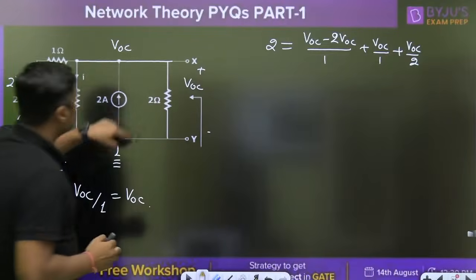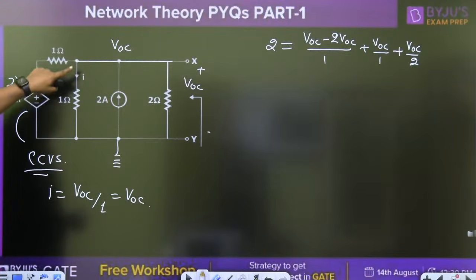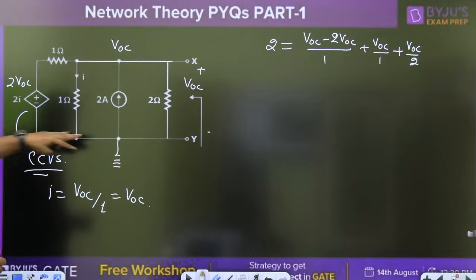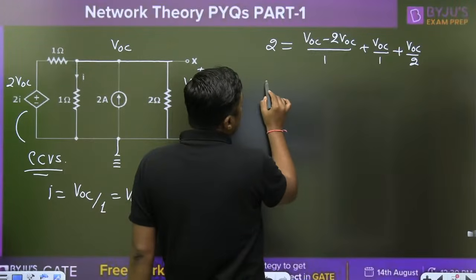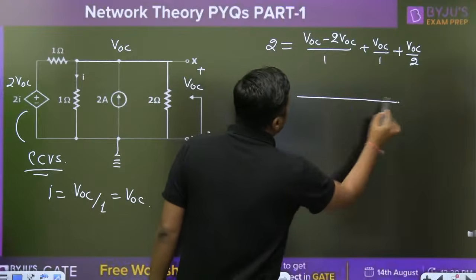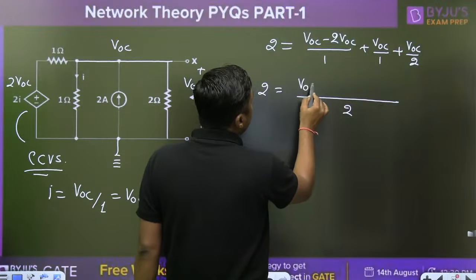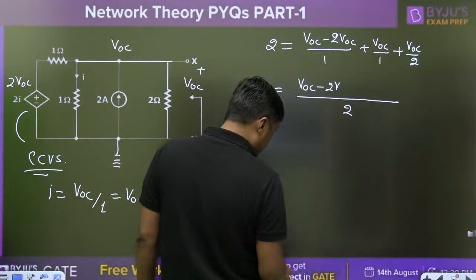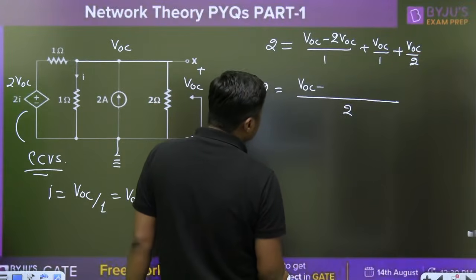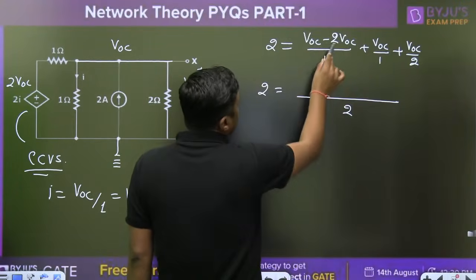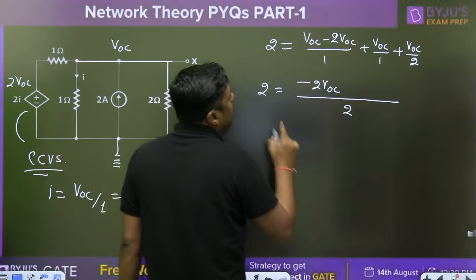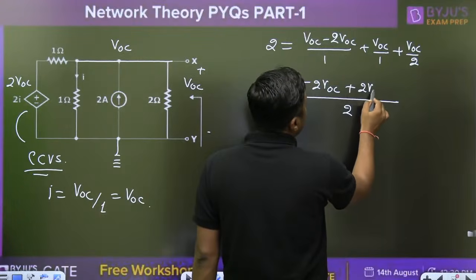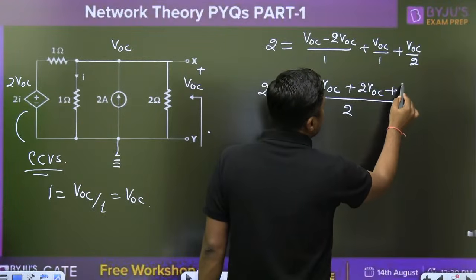Easy, guys. VOC minus 0 by 2, VOC minus 0 by 1, VOC minus 2 VOC by 1, and already I have replaced this, and that is the incoming current. Now, take the 2 as LCM. Try to avoid silly mistakes. VOC minus 2 VOC, this is already minus VOC multiplied with this, so minus 2 VOC, plus 2 VOC plus VOC.